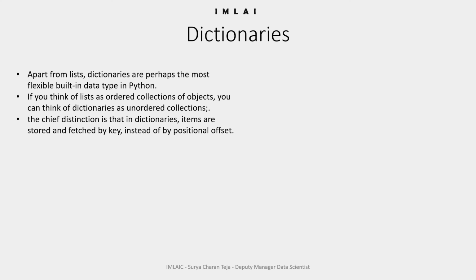So thus far in lists we have been repeating, like a broken tape recorder, offset position or offset index position. But here, as this is unordered, we have to fetch the values using a key. In addition to that, following are some of the qualities of our dictionary class or object. Again, I'm saying class or object in Python.